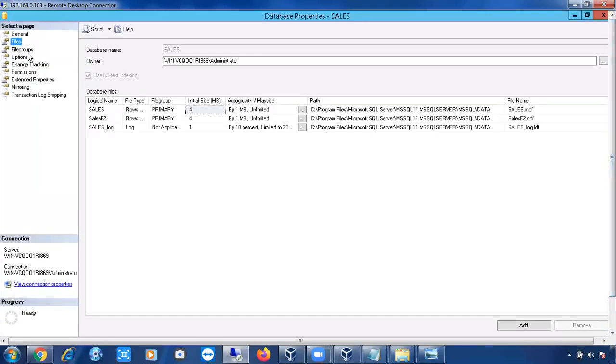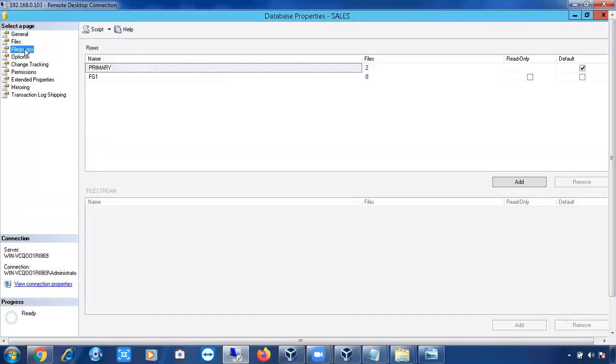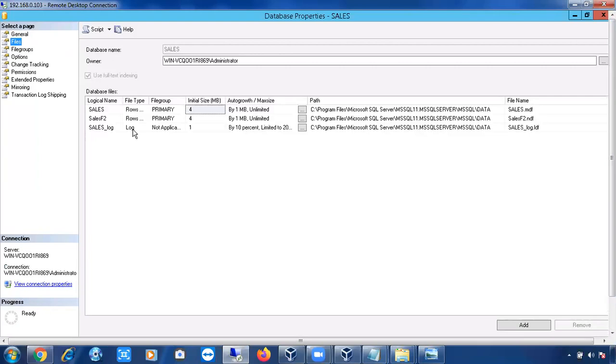Go to the properties of the database. If you go to the files space, there you can see all the data files and log files. If you want to add any file, select the add button and click OK. If you want to add a new file group, go to the file group space and click the add button. You can add file groups, and you can change the files from one file group to another by clicking this button. But once the file is created, you cannot change it. Only while creating the new file can you change the file group. So it is going to work like that.